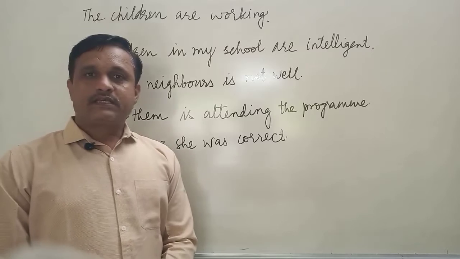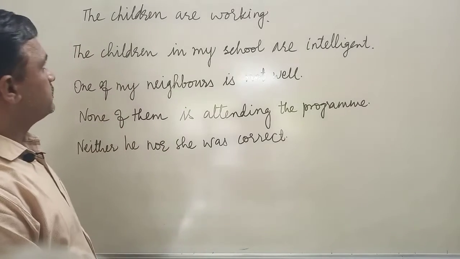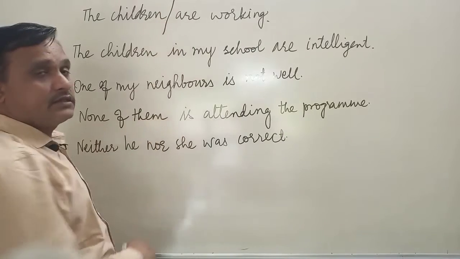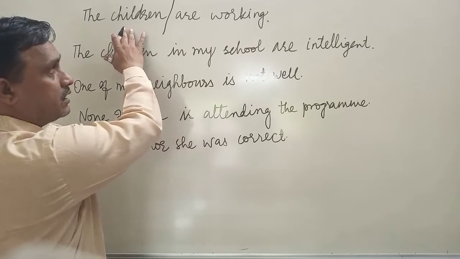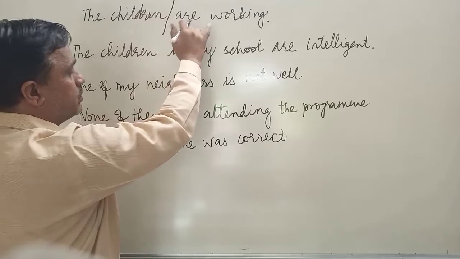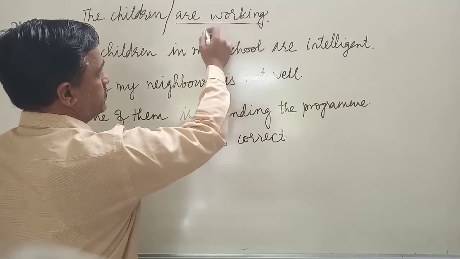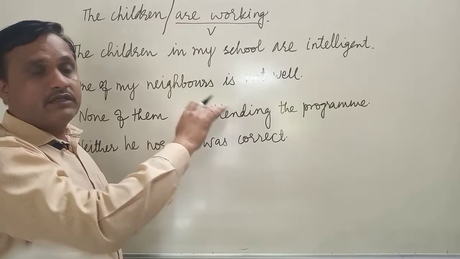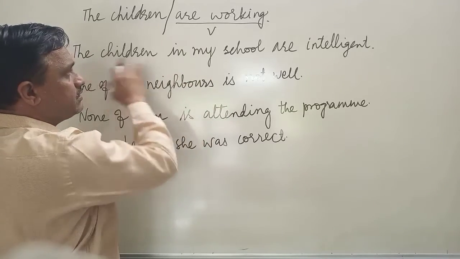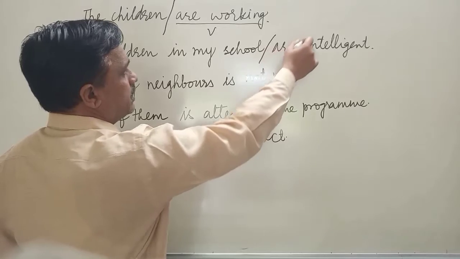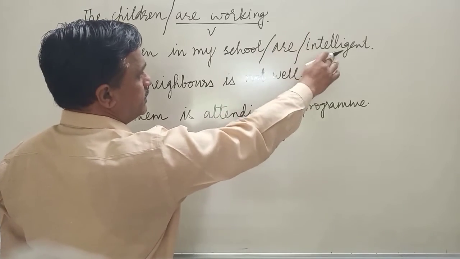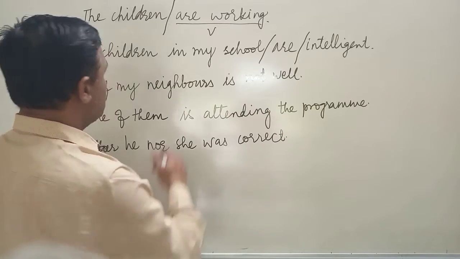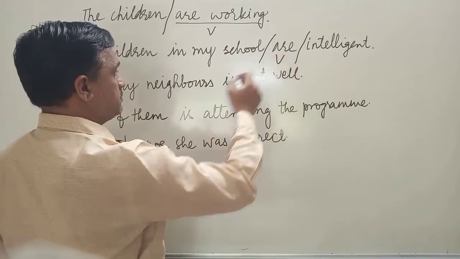So now let us analyze these sentences. The children are working. I can divide this sentence into two parts. The children are doing an action, and what is the action? They are working, so this is the verb. Now, the children in my school are intelligent. Here the children in my school is one part, are is another part, and intelligent is the third part. So here the verb is are.